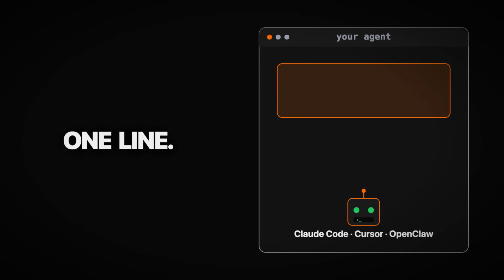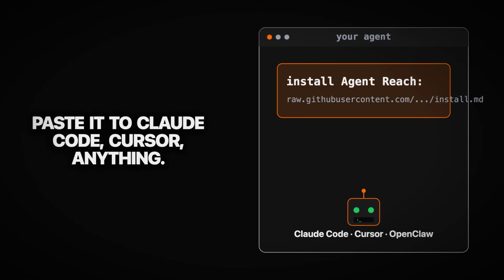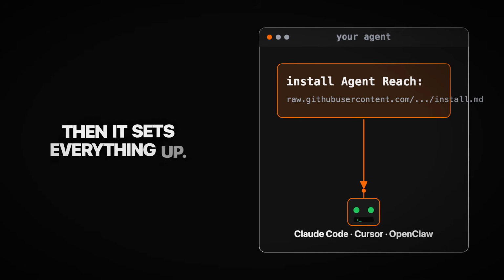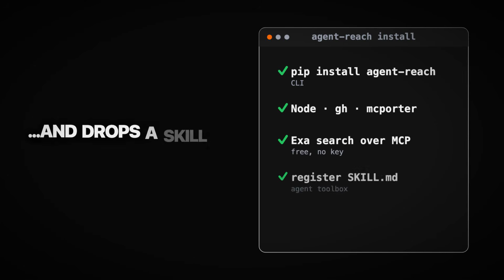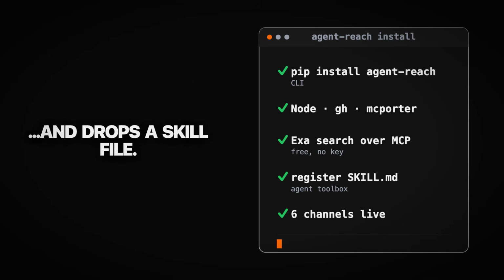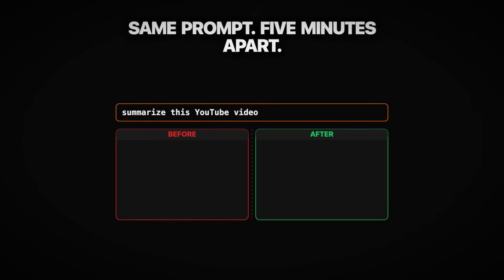And you don't install it, your agent does. You paste this to whatever you run: Claude Code, Cursor, OpenClaw. Install Agent Reach plus a link. That's the whole step. The agent reads the instructions, installs the CLI, wires up a free search engine over MCP, and drops a skill file into its own toolbox. A few minutes later, it can read Twitter, search Reddit, and pull YouTube transcripts. You typed one sentence. And here's what that actually looks like.